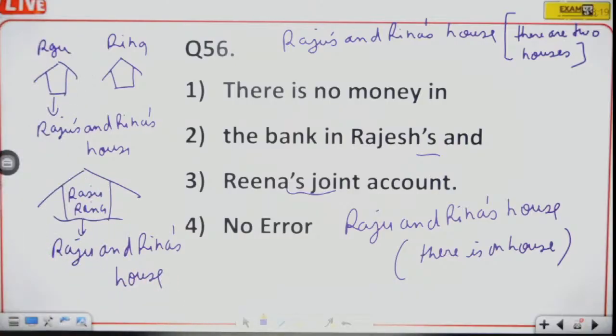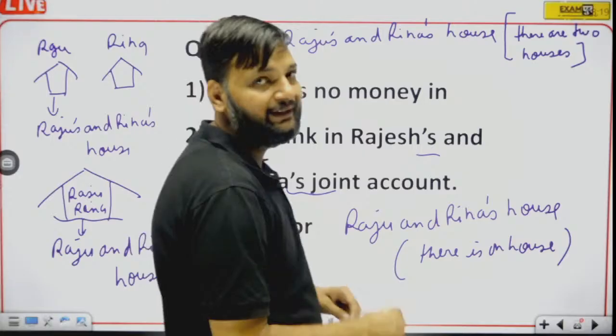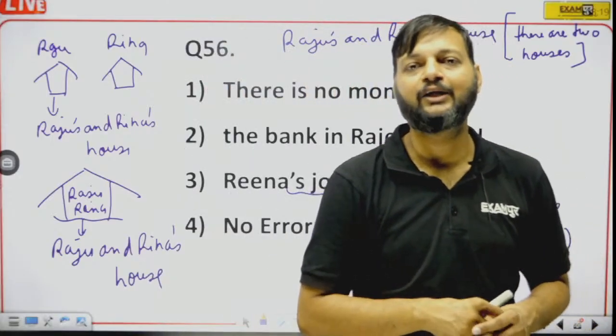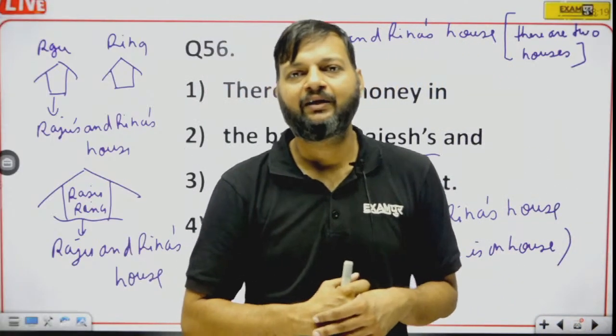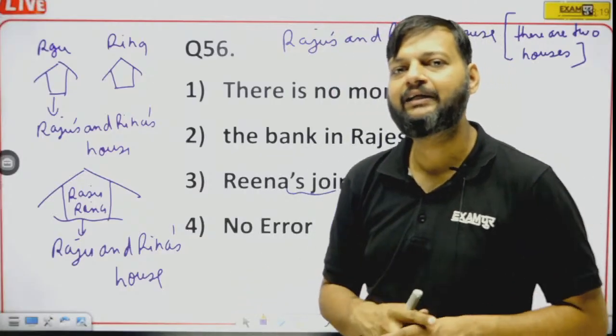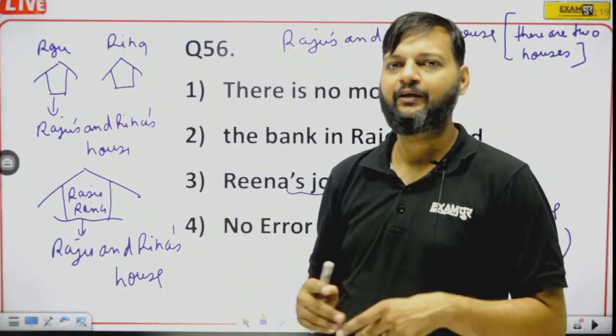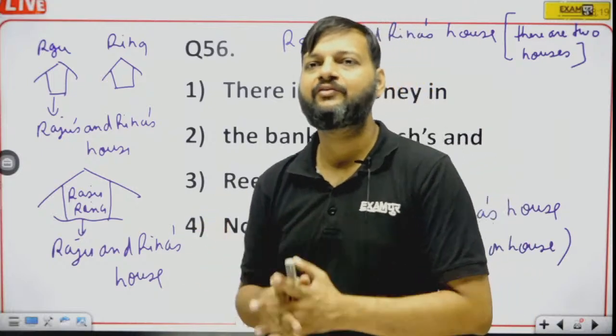So when Raju and Reena were neighbors, they were living in their separate houses, Raju's and Reena's house. But one day they fell in love and got married, and it becomes Raju and Reena's house.